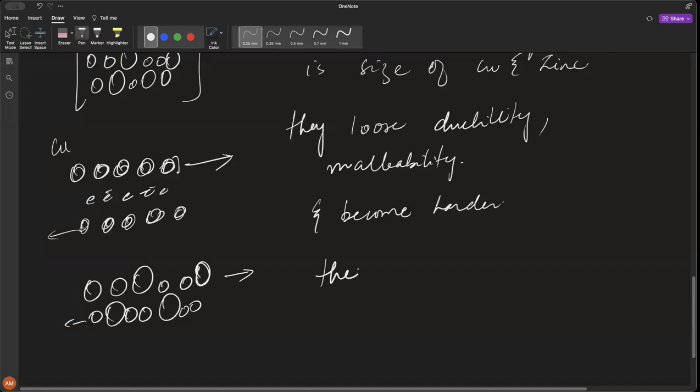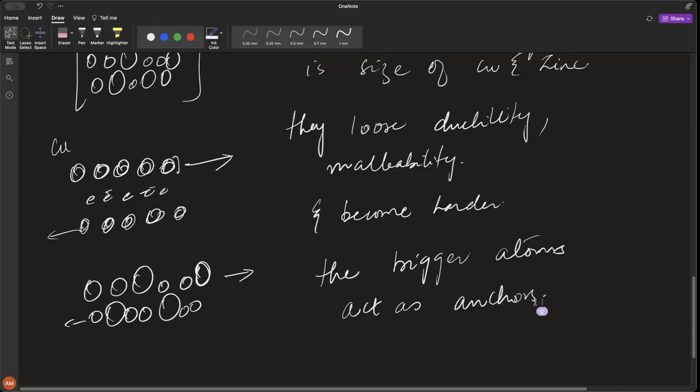It's like the bigger atoms act as anchors. They do not let these layers slide over each other. All right, do you understand? Obviously there might not be a sea of electrons for some, but they do not allow them to slide over each other. Is this clear?